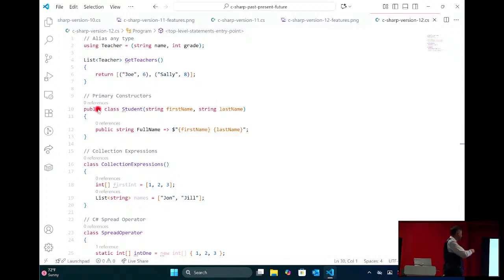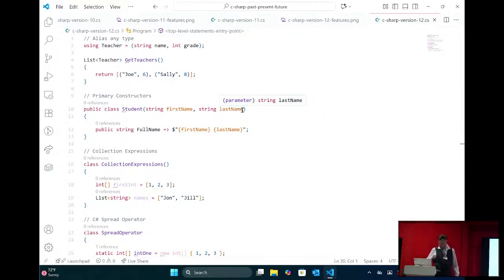Primary constructors allow us to create classes sort of like records, right? We talked earlier about how records have a really nice syntax. I just include the properties in the record declaration. Well, now I can do that with classes too. So before I would have had to have these as properties. It would have been 3 or 4 more lines of code. Or if you had 15 properties, you'd have 15 lines of code, and all that's eliminated now. I can just put them right in the constructor.